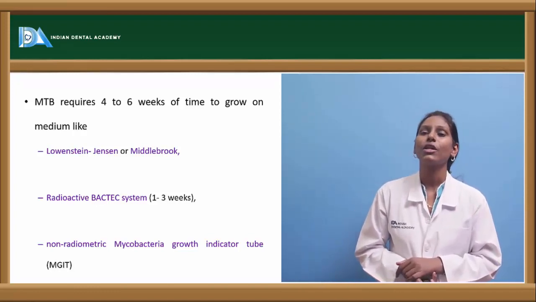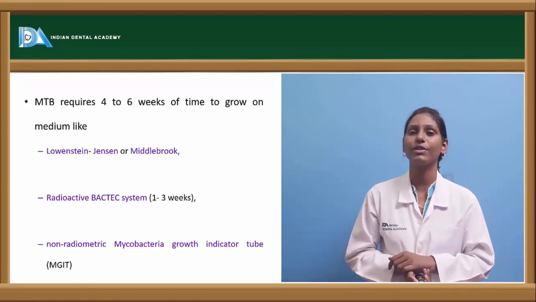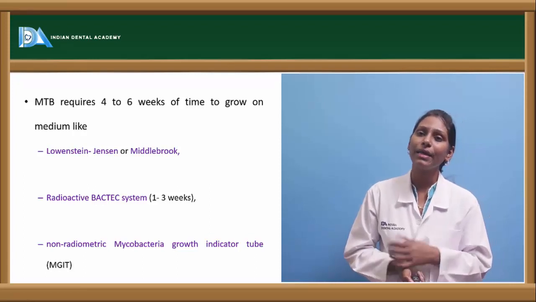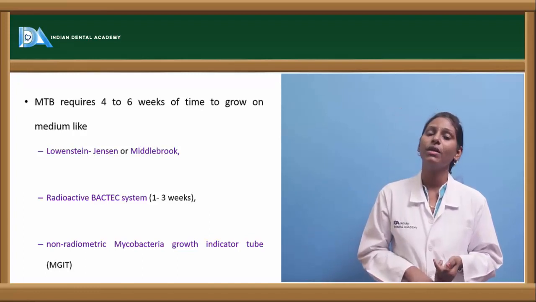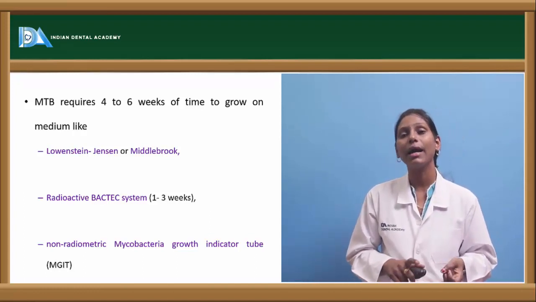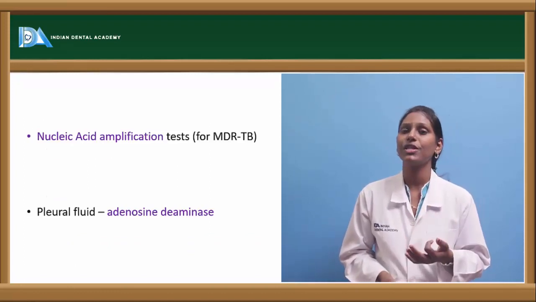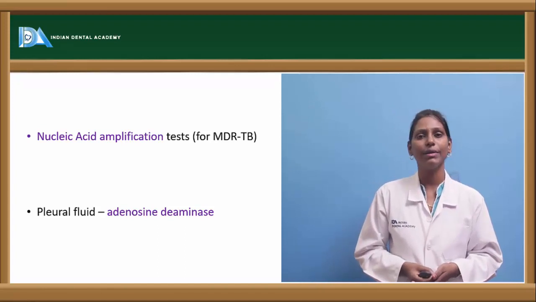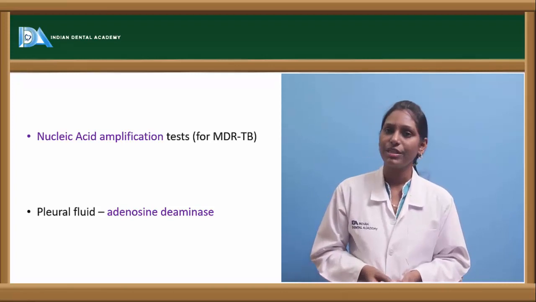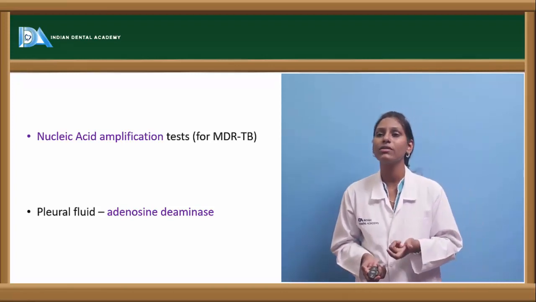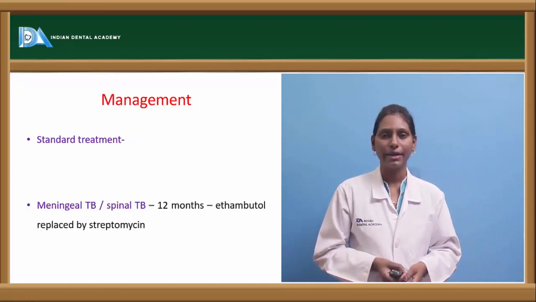And in tuberculosis, what happens? This Mycobacterium tuberculosis bacilli usually requires about 4 to 6 weeks of time to grow in a medium. The media most commonly used are Lowenstein-Jensen or Middlebrook medium. We also have the radiometric BACTEC system and the non-radiometric Mycobacterium Growth Indicator Tube. These are various media in which Mycobacterium tuberculosis can be grown. Other tests include nucleic acid amplification test, and for pleural fluid we can also check for adenosine deaminase, which is again of diagnostic value.